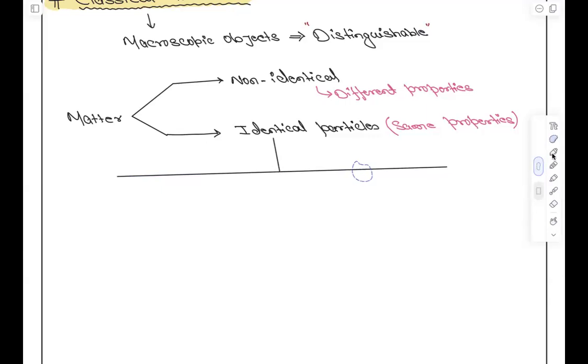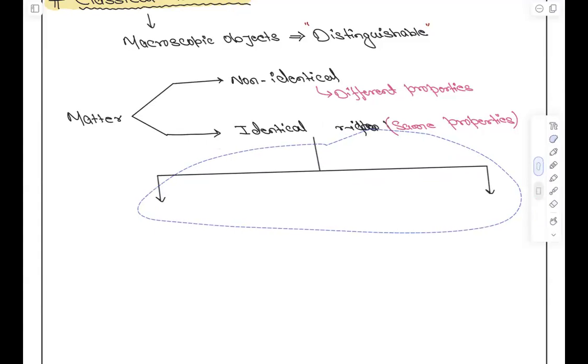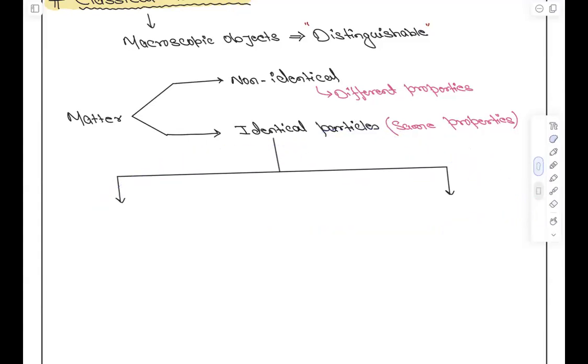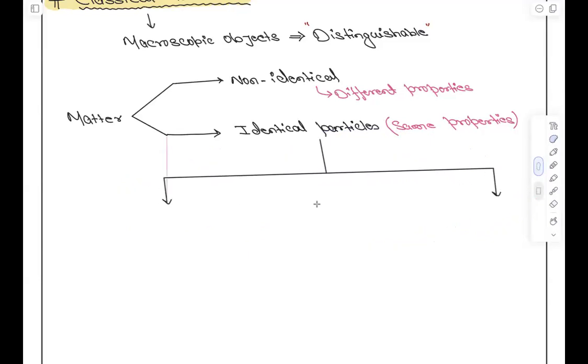This clarity should be there in your mind. Otherwise, कुछ भी लिख दो examination में. These two, now they are classified as distinguishable and indistinguishable. ठीक है? So this can be written as distinguishable and indistinguishable.